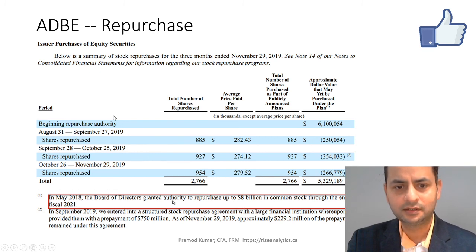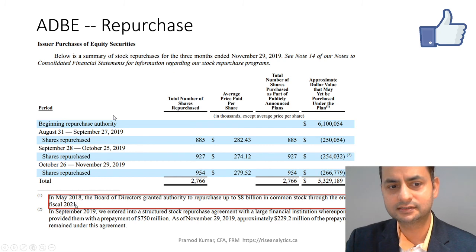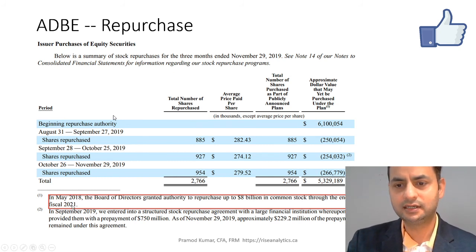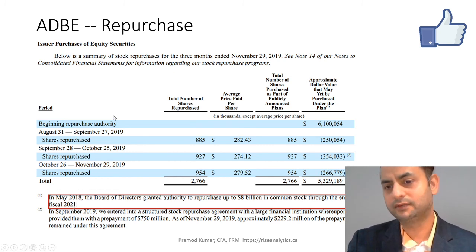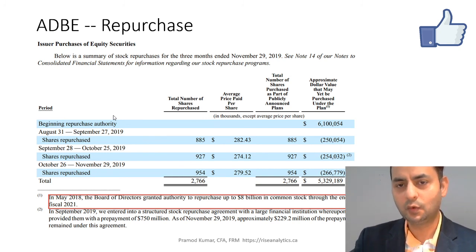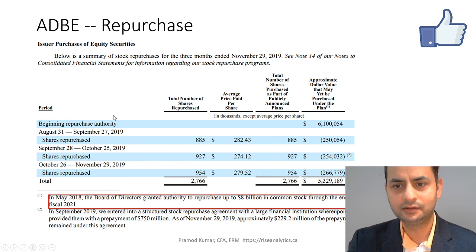They have put aside an authorization of $8 billion in common stock in 2018, and they have until fiscal year 2021, which is one year from now. So that's a very good sign as well. At least the company has enough money to go and do it. They have only done $5.3 billion until now, as mentioned here, so they still have over $2 billion to invest.